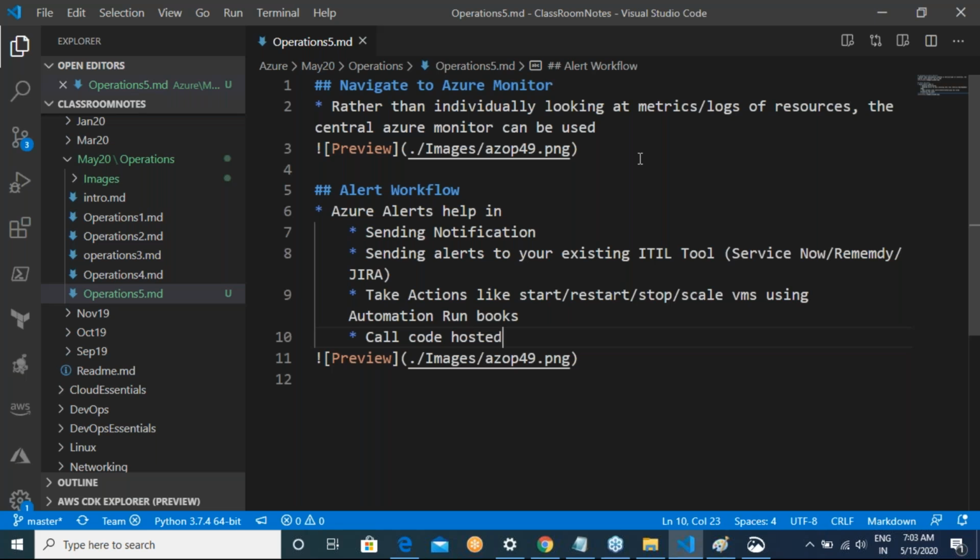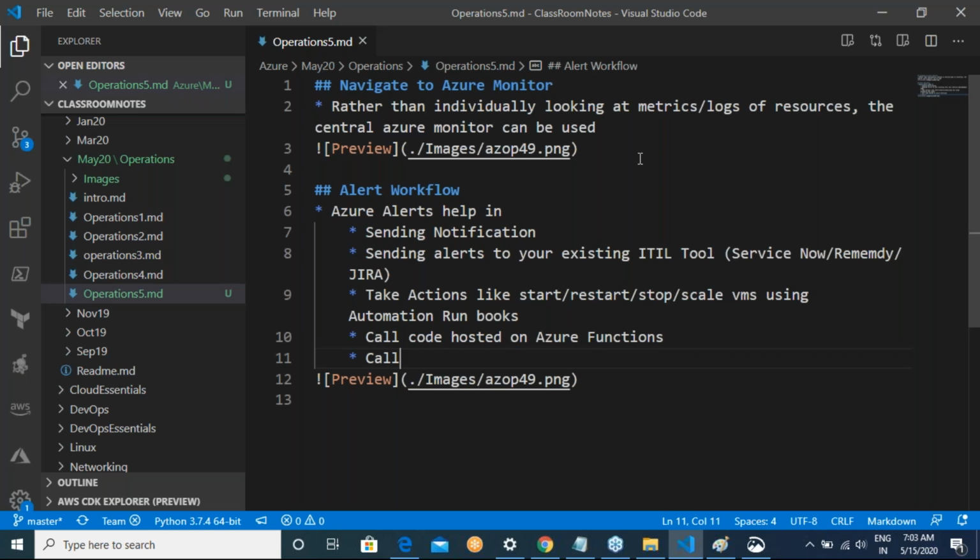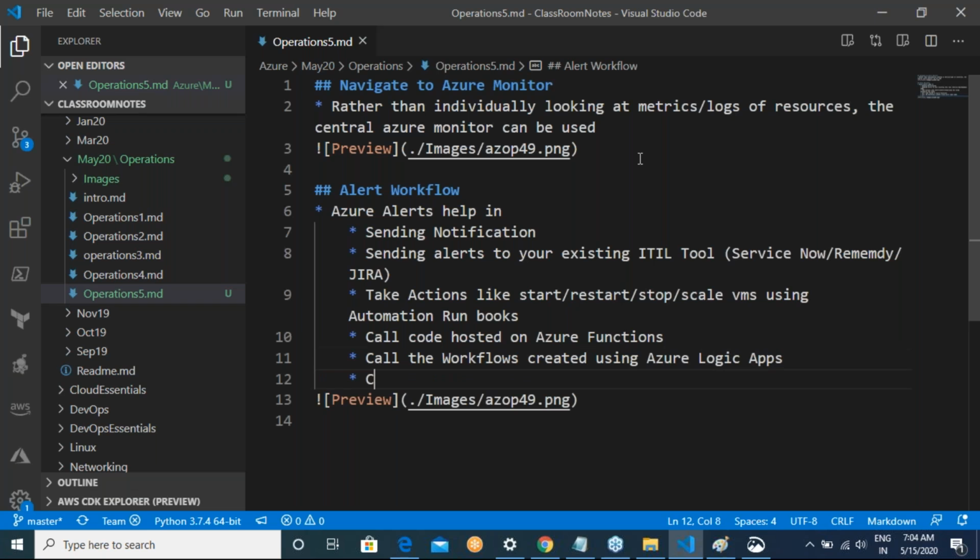Call code hosted on Azure Functions. Call the workflows created using Azure Logic Apps.